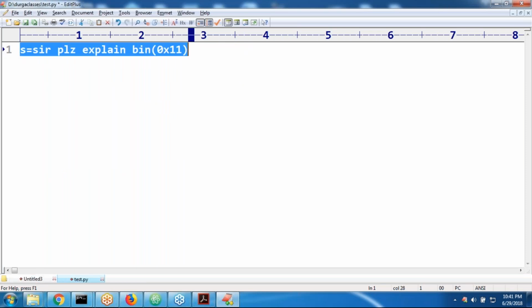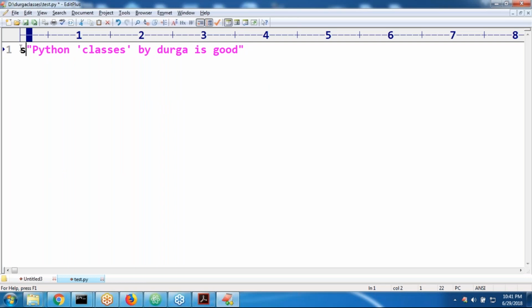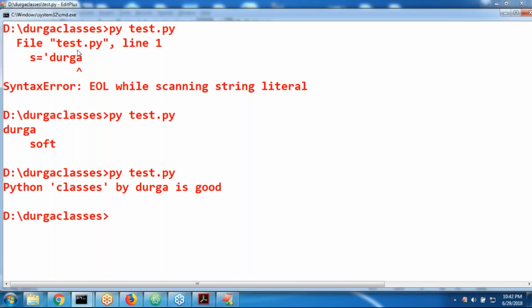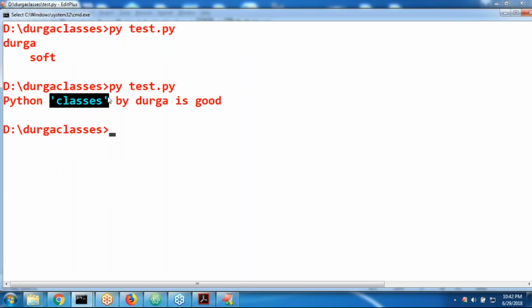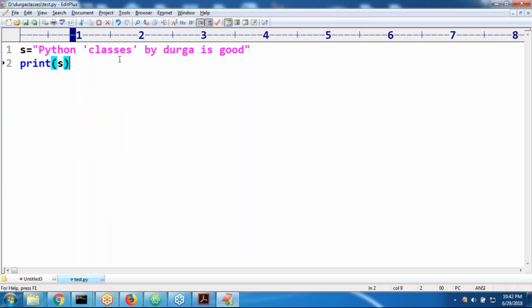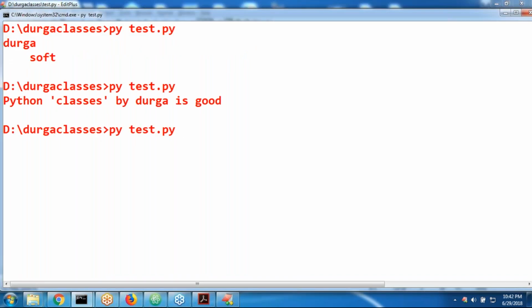Now have a look once. s is equal to like this. So what is the output we are going to get? print of s. Observe that, sir, single quotes are coming or not? Yes, single quotes are coming, no problem in our output. Now my requirement is, if I want to use double quotes, no problem. Don't use double quotes here; better to use them at the end of single quotes. No conflict.